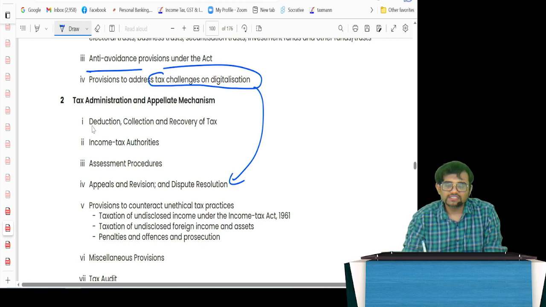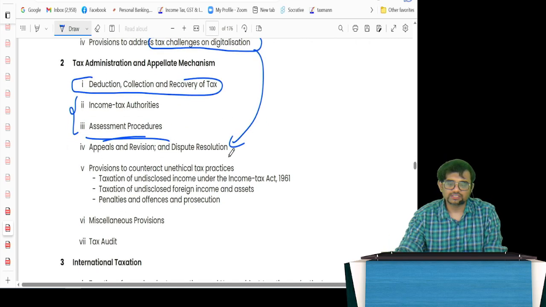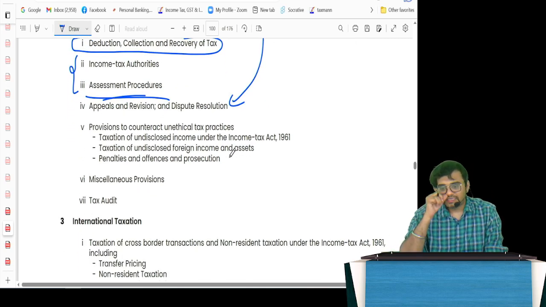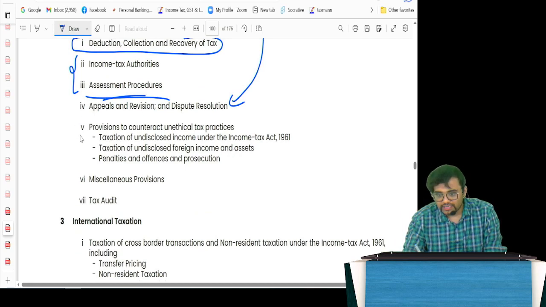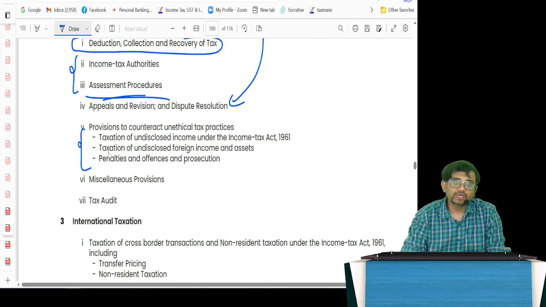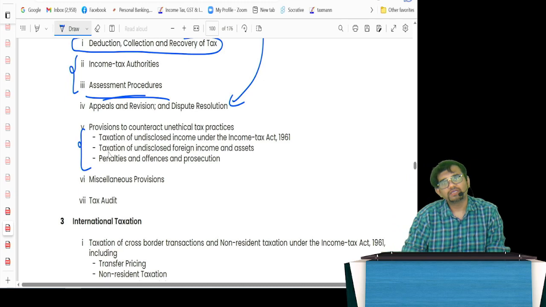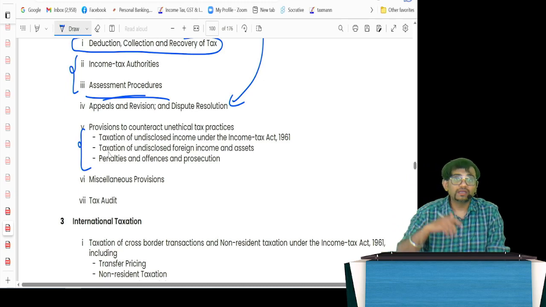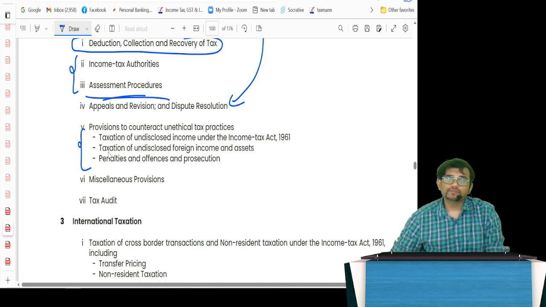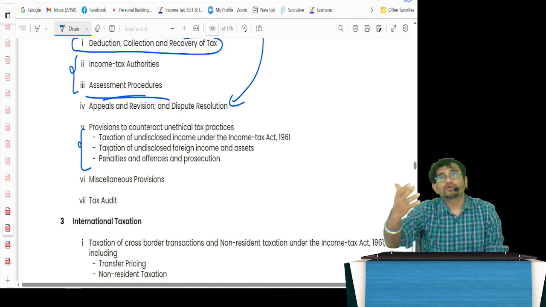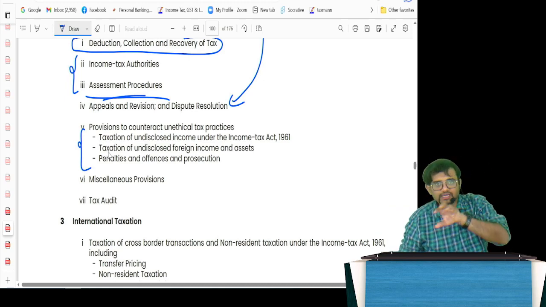Then you have your TCS, TDS and advanced tax and recovery, everything about income tax authorities and your assessment procedures. This will be there. And unethical business practices, they'll also be bringing into the fore undisclosed income, undisclosed foreign income. So there will be some elements of the Benami law, elements of the black money legislation, elements of the Unregulated Deposits Act, and also elements of the other laws which will protect and govern the country, your fugitive economic offenders law. So from all those elements, I think they will bring.